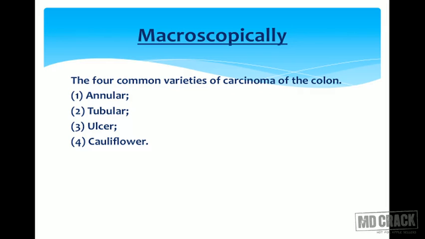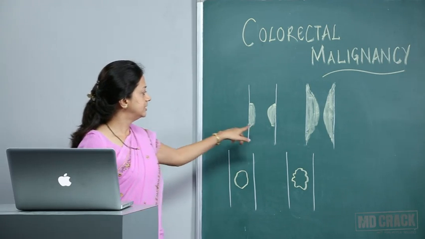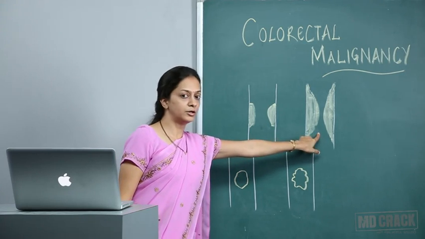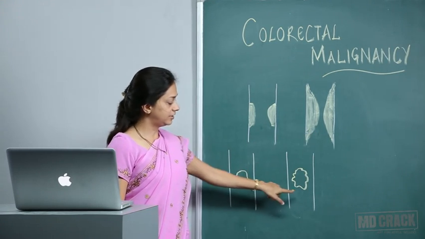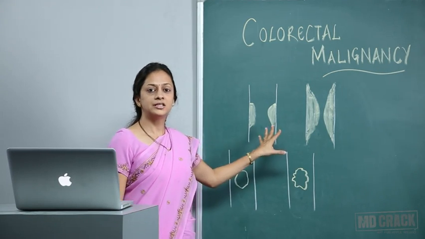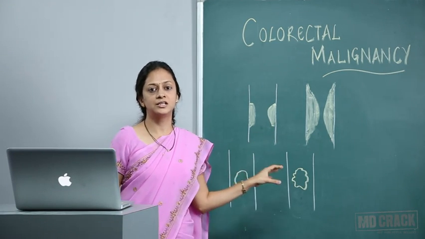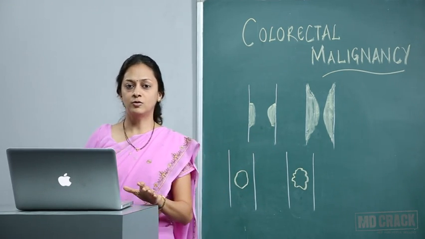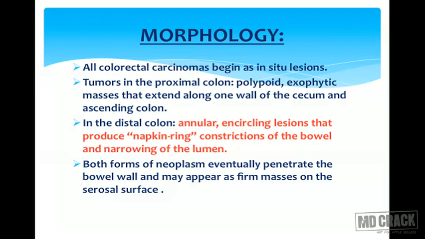Now we'll come to how it will look microscopically. There are 4 common varieties of carcinoma of colon, and as I have drawn, these are annular, tubular, ulcerative and cauliflower. These are the 4 varieties which are seen in carcinoma colon. Now morphologically, all colorectal carcinomas begin as in situ lesions.